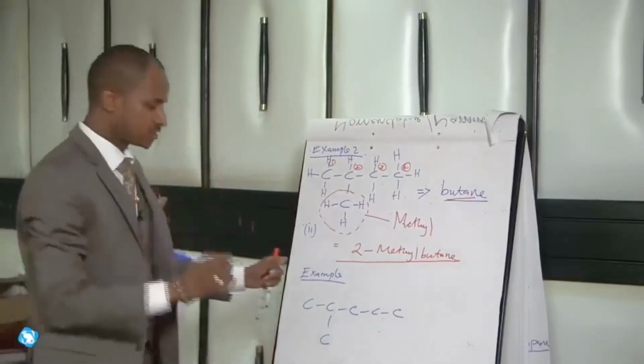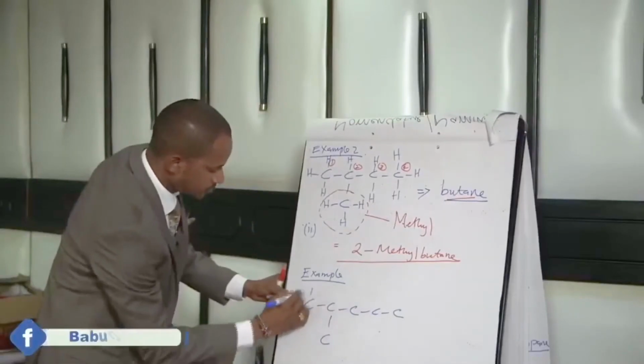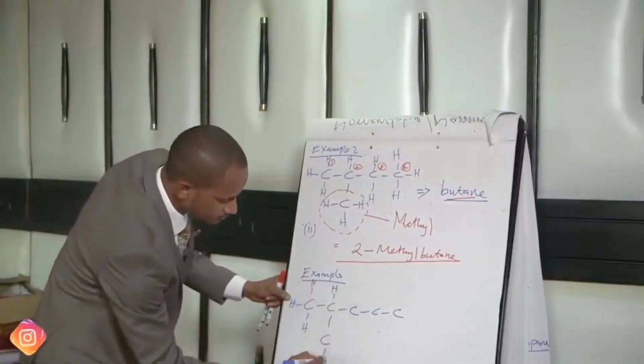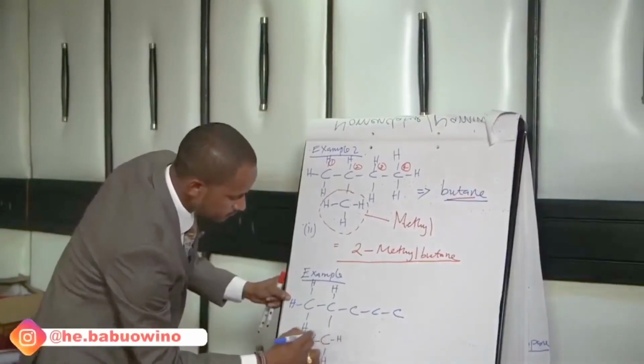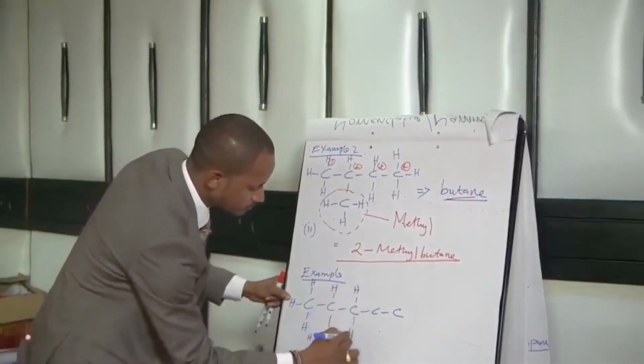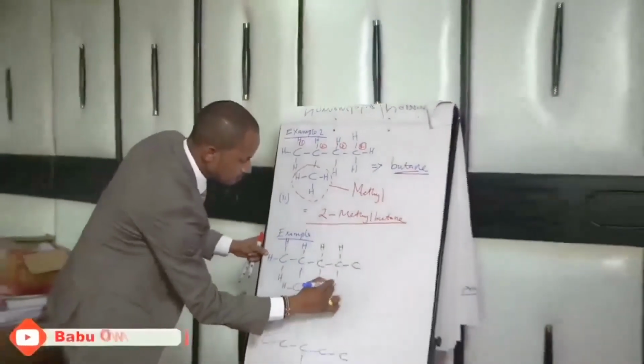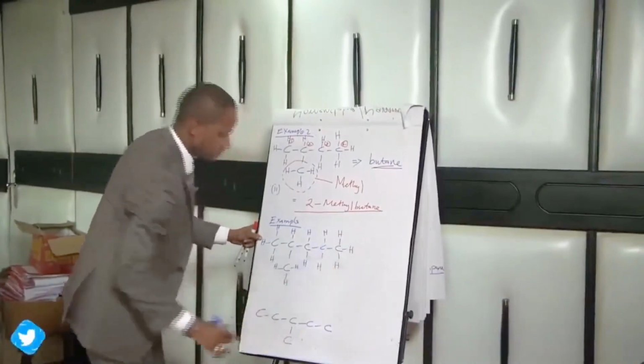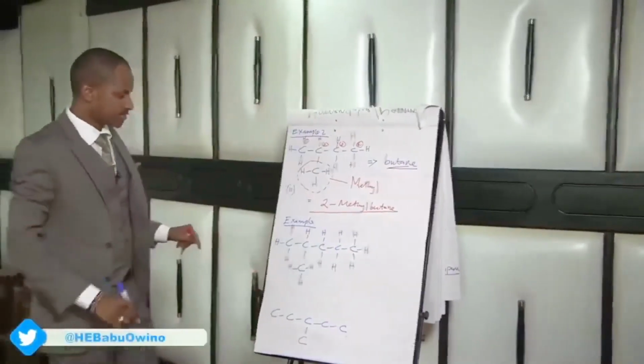But I told you the first thing you do, you have to clothe it. They have to form a bond. Before we go to this, let's check this.